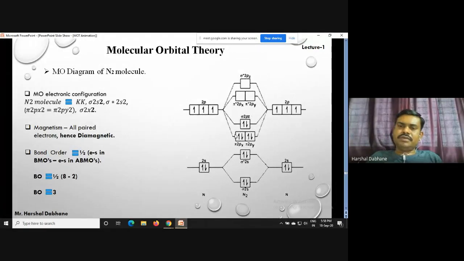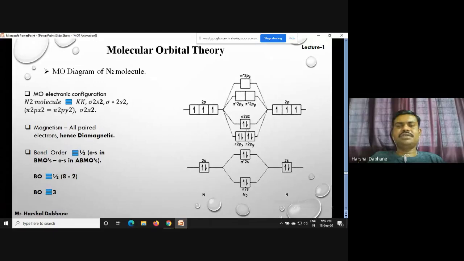So here we know that we have only 14 electrons in N2, so we have to write this pi orbital below that sigma orbital. So you can write pi 2px and pi 2py, and then this one is sigma 2pz. But here we write pi 2px and pi 2py below the sigma 2pz. Why do we write this order?